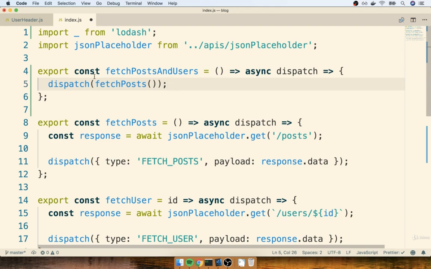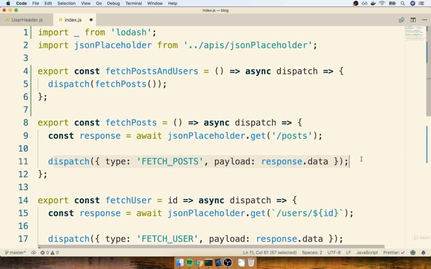So now think about what happens. We're going to call fetch posts right here. That's going to invoke this function. That's going to return this inner function right here. So we are going to dispatch a function. Remember, whenever we dispatch a function, Redux Thunk is going to pick it up and automatically invoke it. So Redux Thunk is going to see this inner function right here and invoke it and pass in dispatch as the first argument. Then this inner function is going to make a request over to our API, get the list of posts, and then it's going to dispatch its own action internally and start that entire process of updating our reducers.